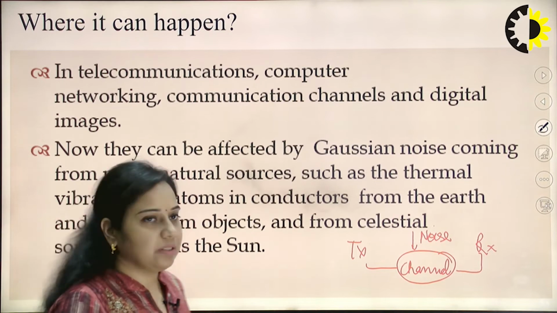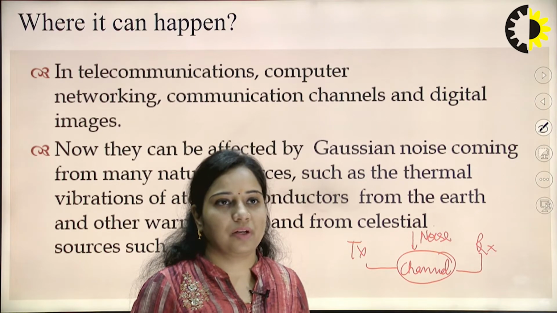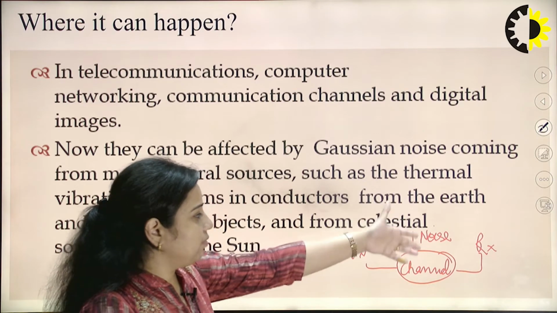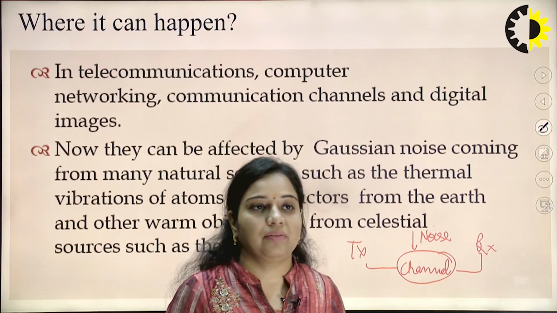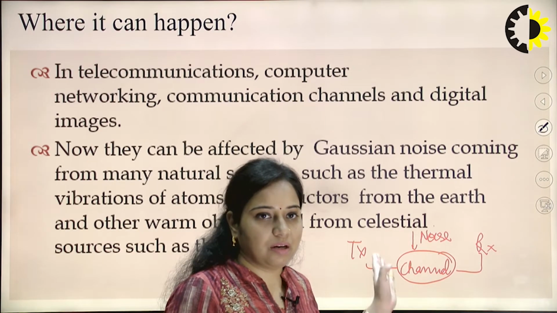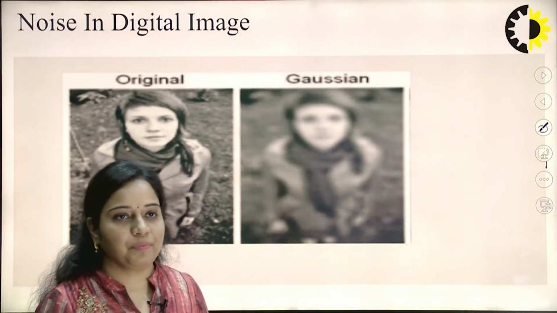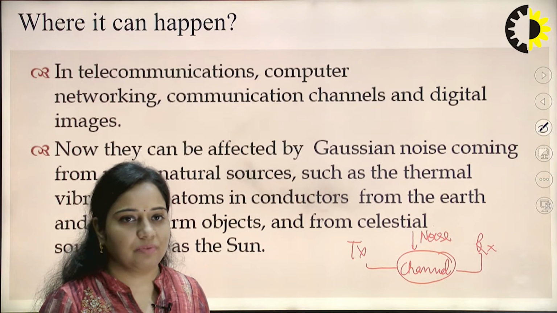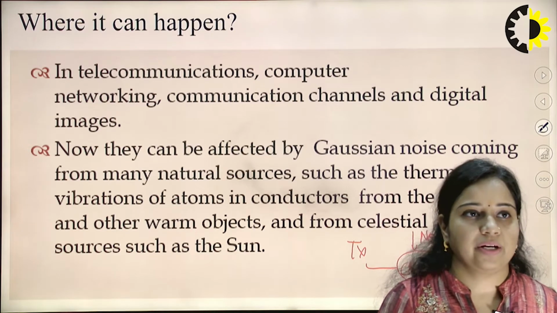So, when we are analyzing any kind of communication system, we consider the AWGN noise, that is additive white Gaussian noise. Why we consider additive white Gaussian noise is that the first advantage is it is additive in nature, it can be added to the signal whatever is being generated over here. So, it will be added over here. Then it is white Gaussian noise, meaning it contains all the frequency components and extends from minus infinity to infinity, with amplitude N0 by 2. So, that is the case for additive white Gaussian noise.